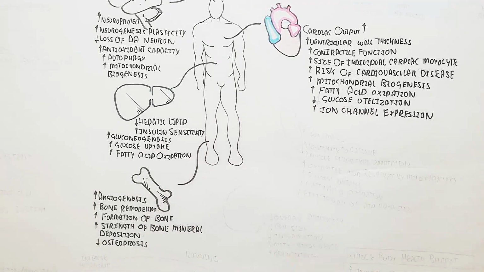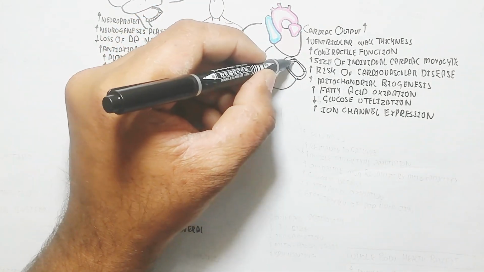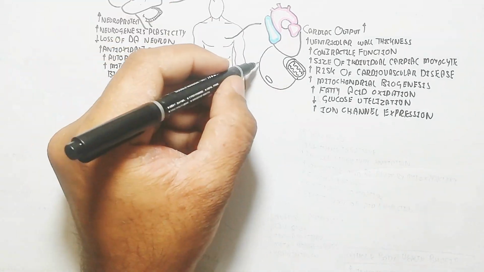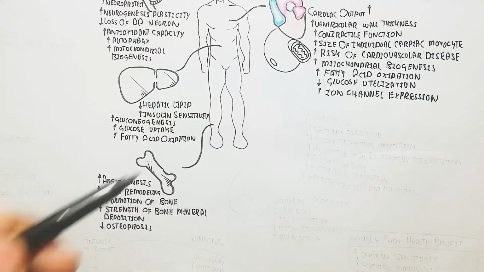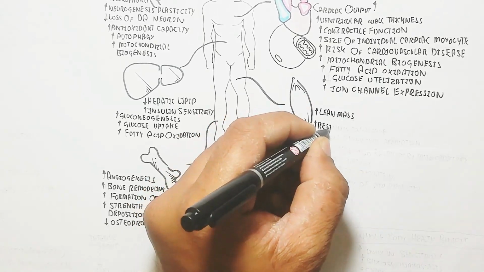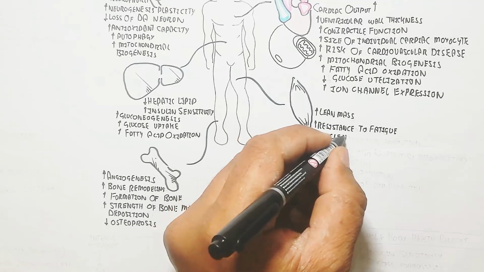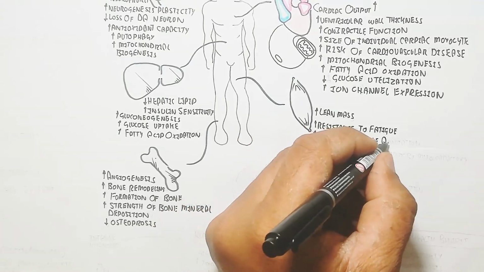For muscle, development obviously, but remember if you are running, the lean mass will increase also, but the size of the lean mass will basically decrease. If you are running, resistance to fatigue will increase, but due to lactic acid production, in the long term it will decrease.